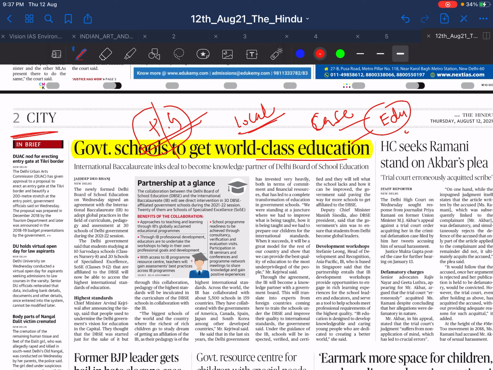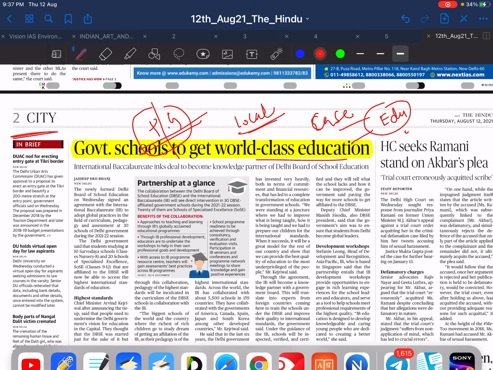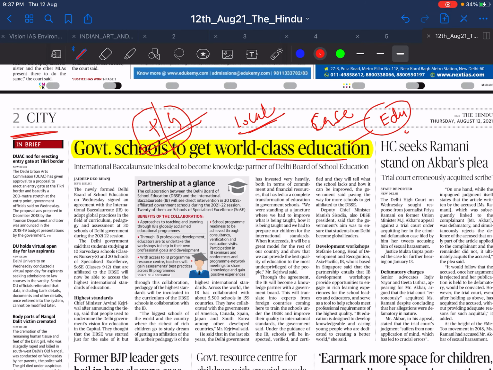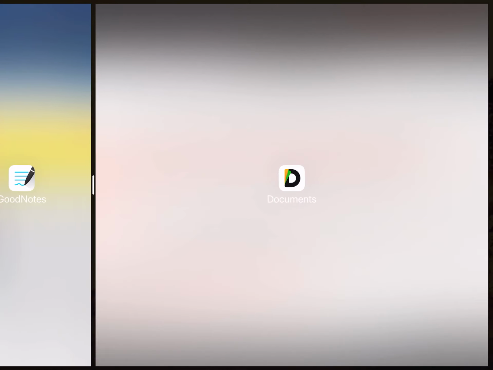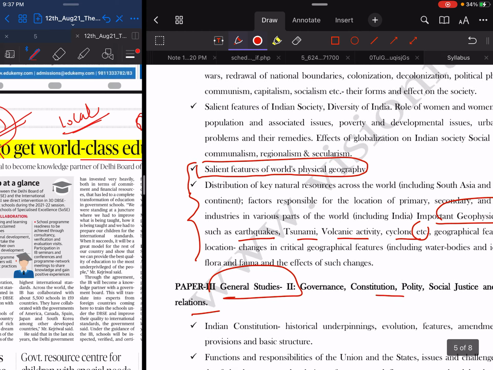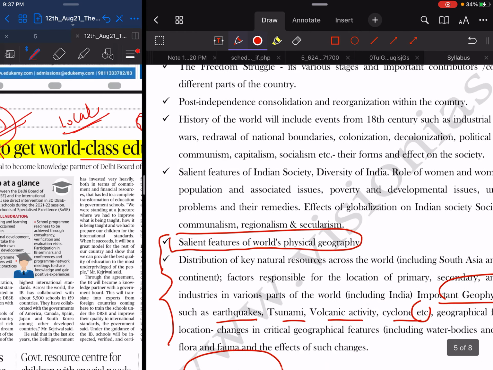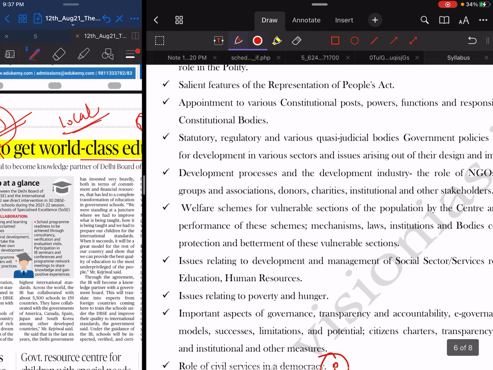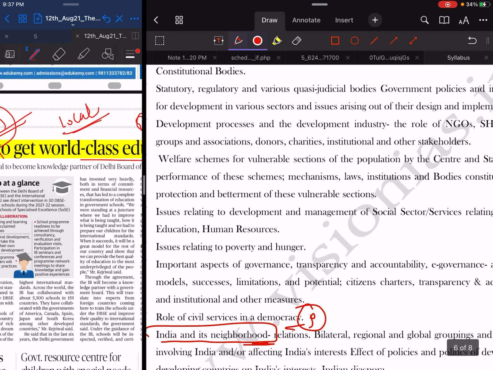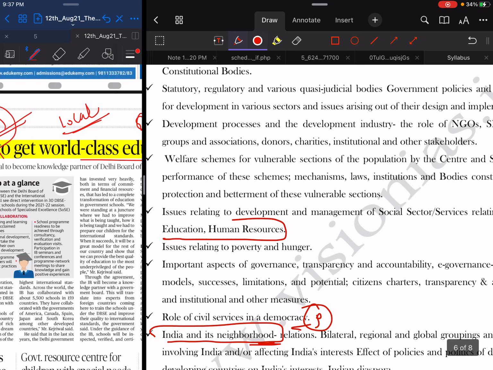In paper two of our GS syllabus, there is an important topic, education and health. So here you can use it. I will show you paper two: there is education and human resources. So this news is important.